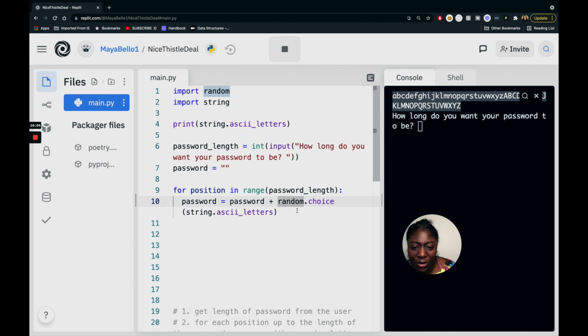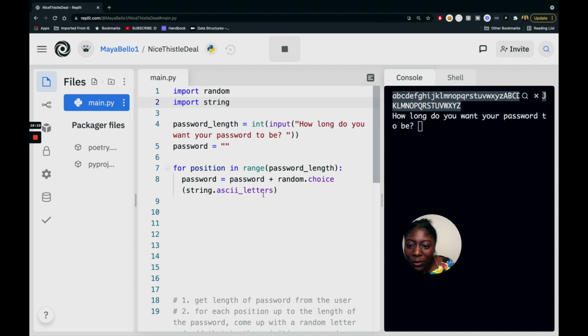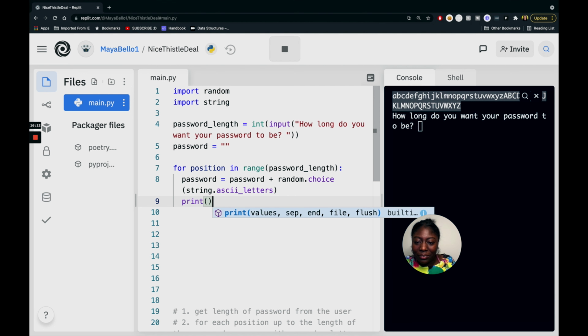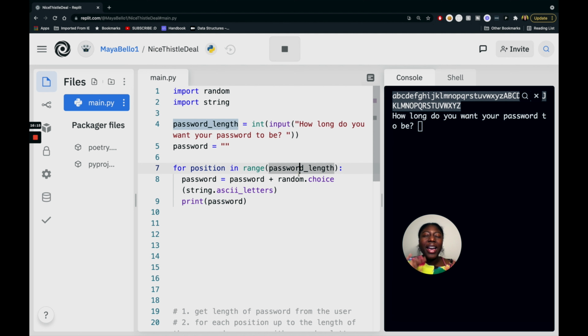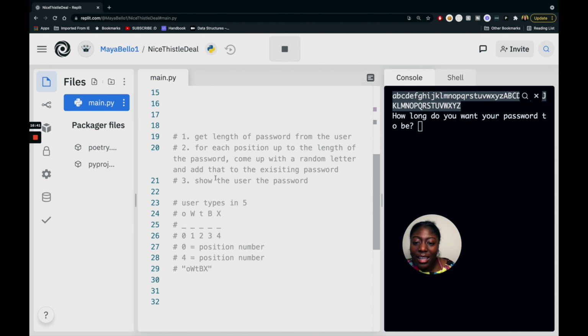If you're still kind of confused about what that is, because we just copied it from Stack Overflow, you can actually print password. And in your head, you ask, what do I think will happen? I think in the beginning our password is going to be empty, and then our password is going to be equal to whatever's in password. So right now it's empty plus random.choice. Let's say the random choice is U. When we print out password the first time, it's going to be a single character. And then we go to the next position.